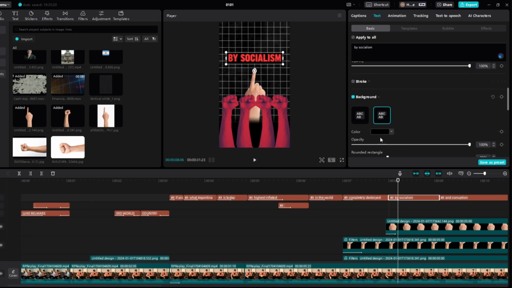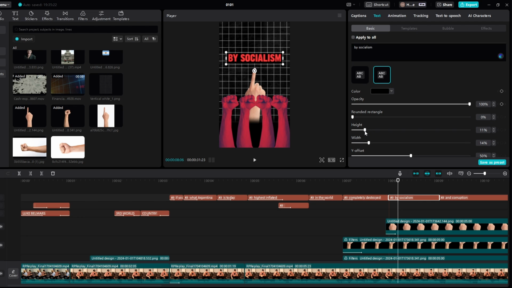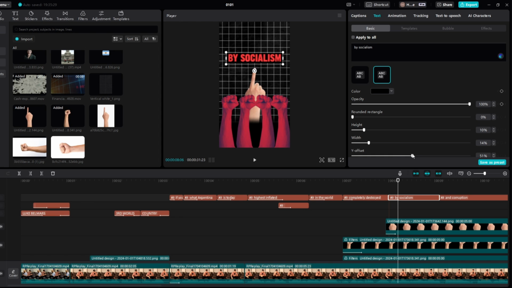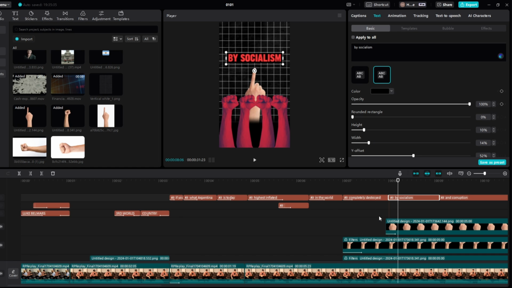Yeah, probably black. So if we come to here, come to the rectangle bit, do this, bring the height just slightly down, then we bring the offset just slightly up. We can see how that looks. So it needs to go up slightly, a little bit more to like maybe 52. Yeah, perfect. Then we can see how that looks. Destroyed by socialism.